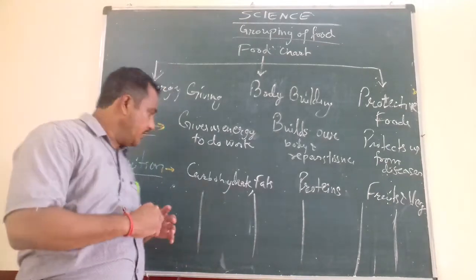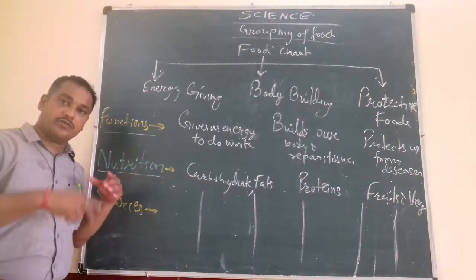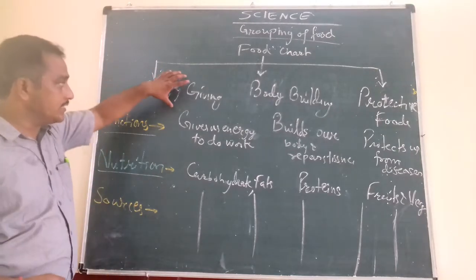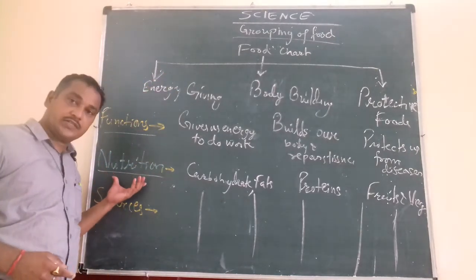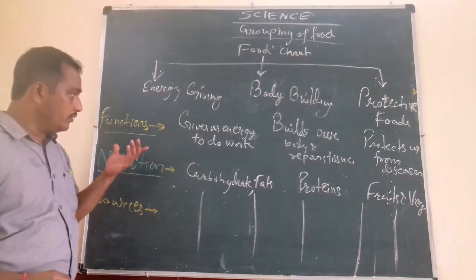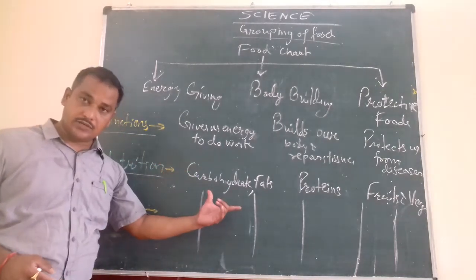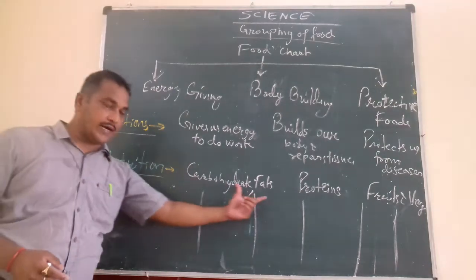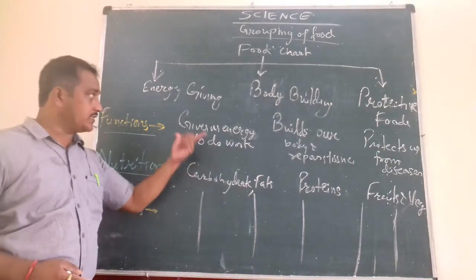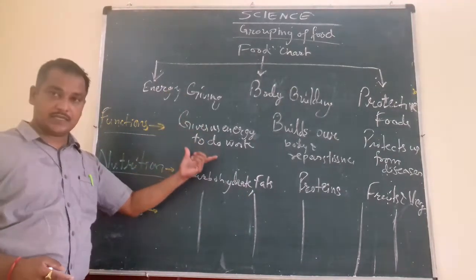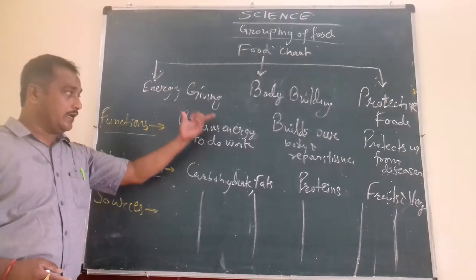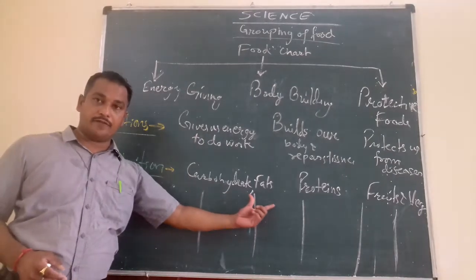Similarly, here nutrition: what nutrition are we getting from this group of food items? From the energy giving food, which nutrition we get, or which food item contains such nutrient, you should be aware of it. We are getting carbohydrate and fat, which give us energy, so that is why they are called energy giving food. So the nutrition content in the energy giving food is carbohydrate and fat.